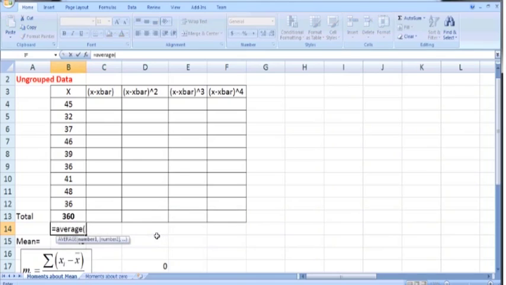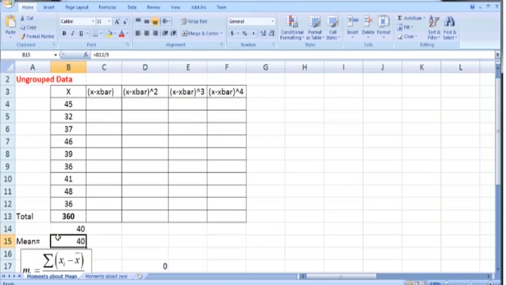Average is a built-in function which gives us the arithmetic mean of the observations. So average of all these 9 marks, B4 to B12. The answer should be 40, which is summation x over n. Press enter, and you can see that we get the same result, 40.